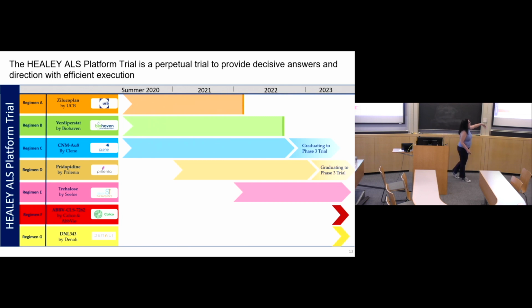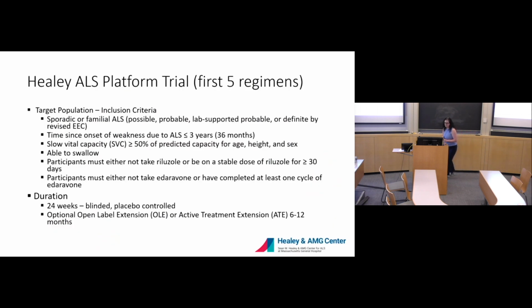I will say that A stopped early because of futility. B, unfortunately, did not see effectiveness. But C and D showed promising enough results that the companies are pursuing phase 3 trials with certain outcomes. So in our first 5 regimens, as I said, one of the benefits of this platform design is that we can have shared infrastructure and shared inclusion and exclusion criteria, and everything, which allows us to really combine the data. So here we have our inclusion criteria,